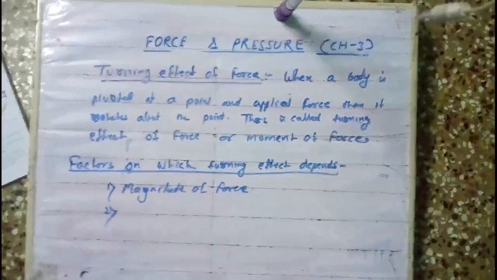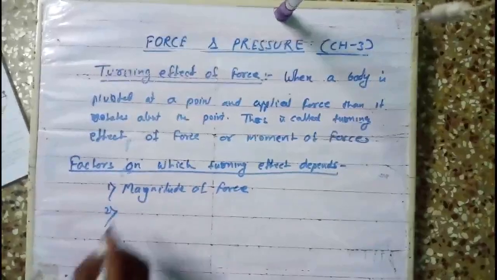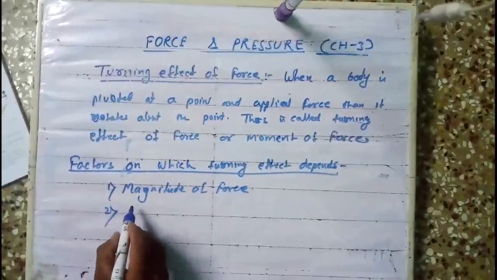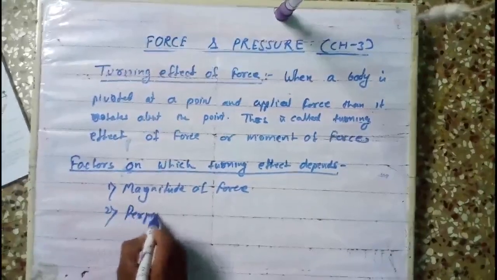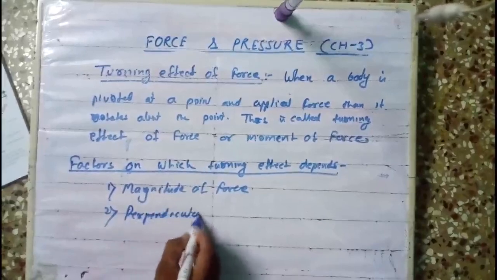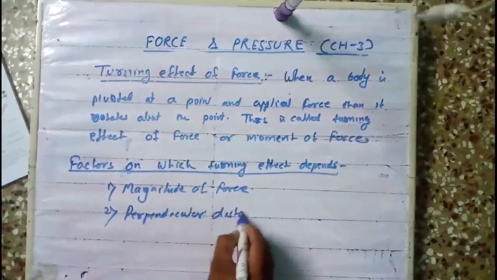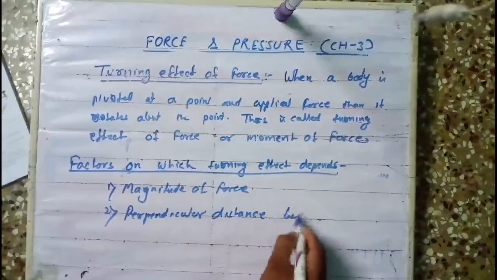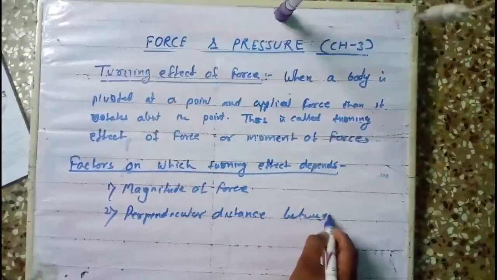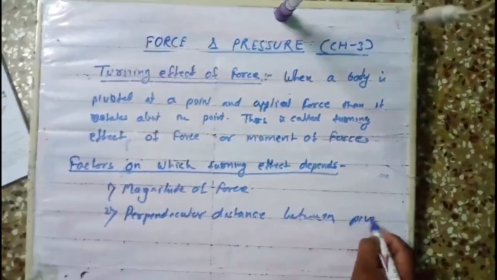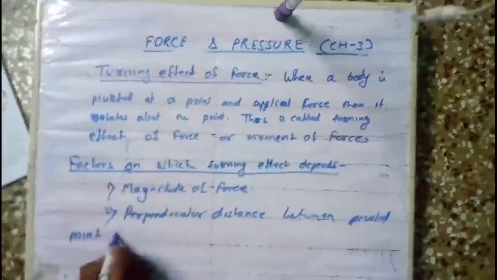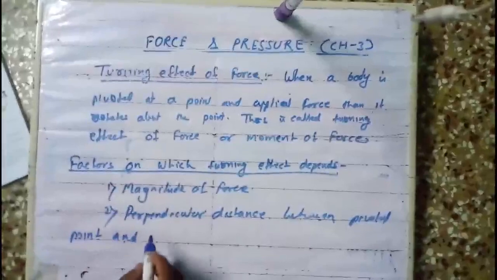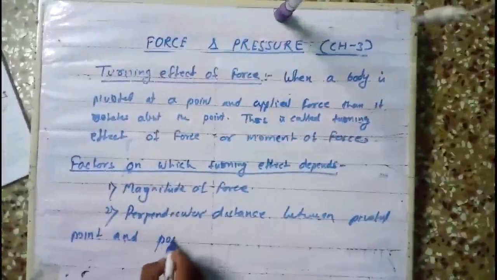Second is the perpendicular distance between the pivoted point and the point where force is applied.